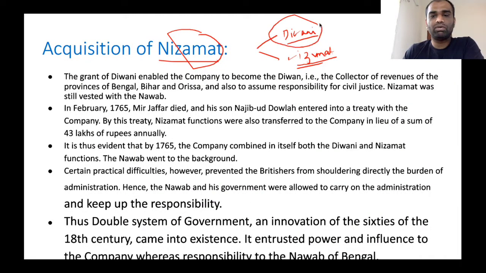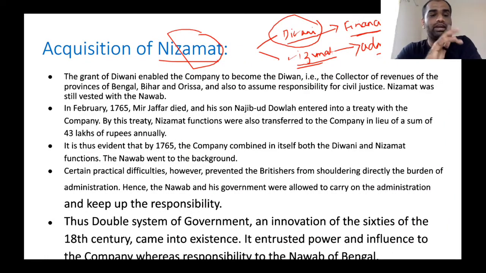Now, Diwani rights were concerned with financial rule, and Nizamat rights were concerned with administration. Clear? So these are the two powers that were there during the Mughal period. The grant of Diwani enabled the company to become Diwan, that is the collector of revenues in the provinces of Bengal, Bihar as well as Odisha.